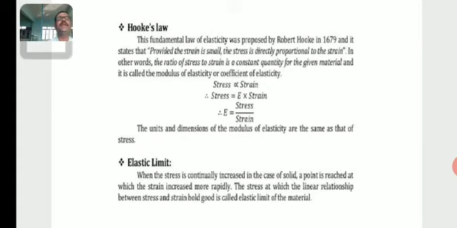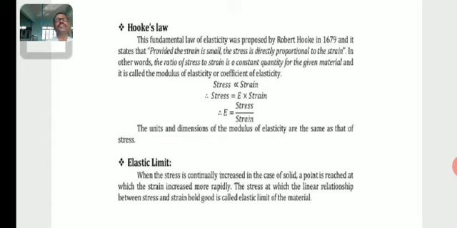This fundamental law of elasticity was proposed by Robert Hooke in 1679. It states that provided the strain is small, the stress is directly proportional to the strain. In other words, the ratio of stress to strain is a constant quantity for the given material, and it is called the modulus of elasticity or coefficient of elasticity.